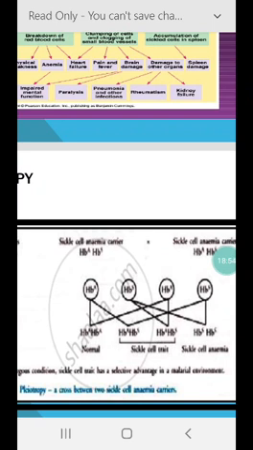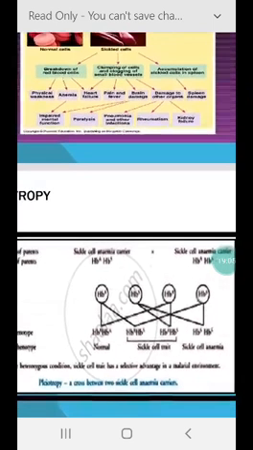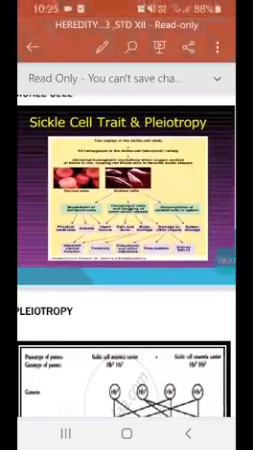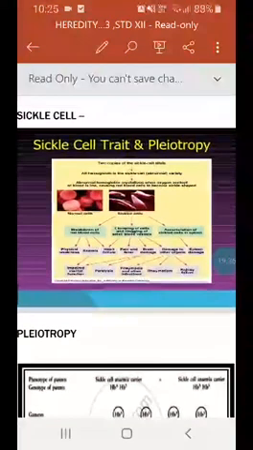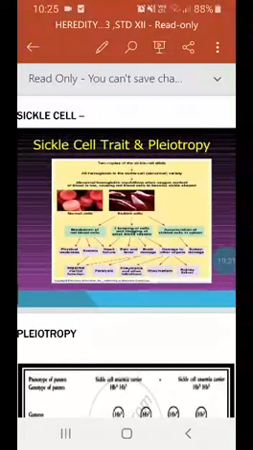So therefore, arranged marriage between two heterozygous can be discouraged to avoid birth of children with fatal sickle cell anemia. Such marriages can be avoided if we know that the couples are sickle cell carriers, because when they produce children, one will be normal, two will be sickle cell carriers, and one child will die because of the sickle cell anemic condition. So to avoid this, marriages between heterozygous can be discouraged or avoided.